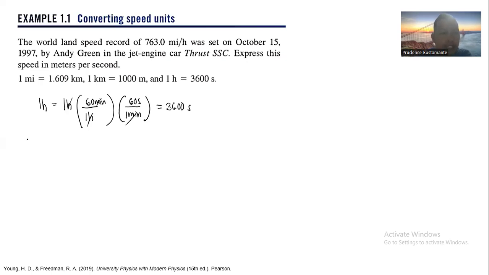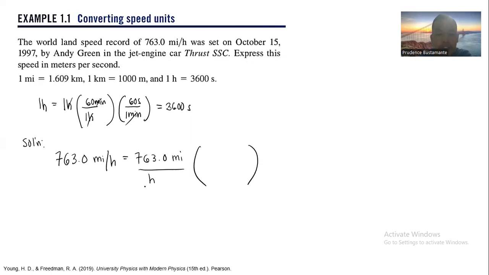Now let's answer the problem. This is the solution. Let's write the given: 763.0 miles per hour. So this is equal to 763.0 miles over hour multiplied by a conversion factor.